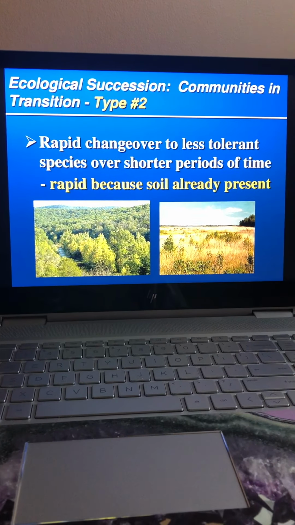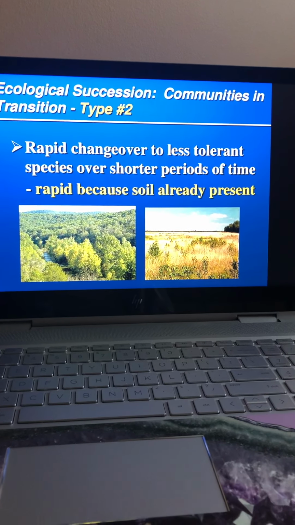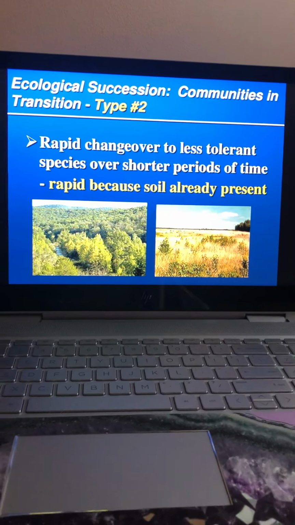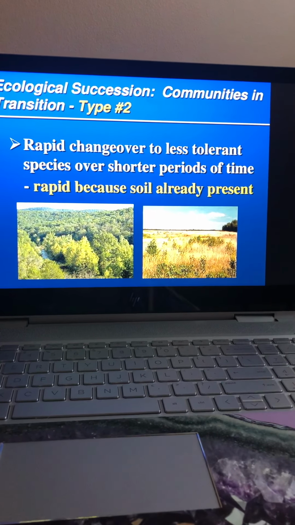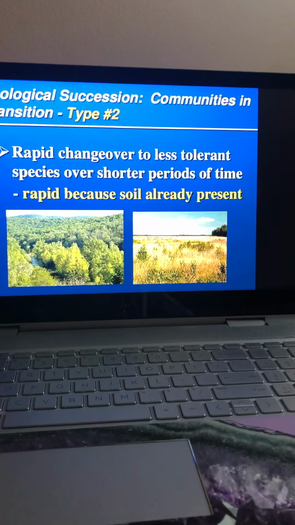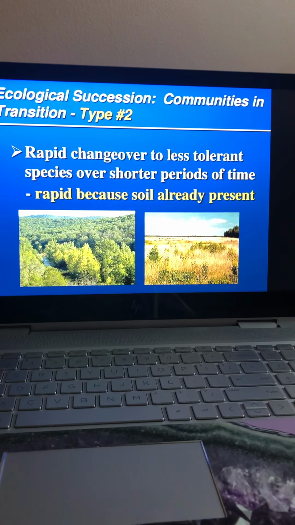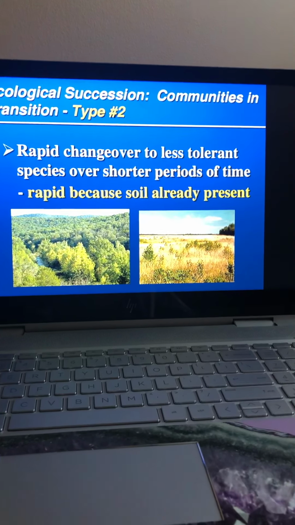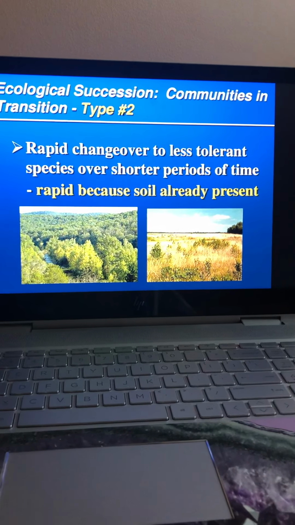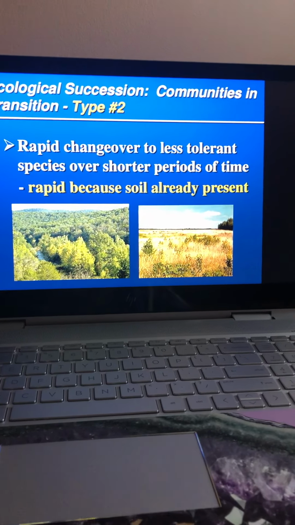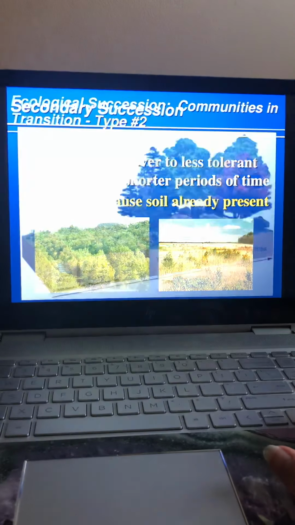Secondary succession is the rapid changeover to a less tolerant species over shorter periods of time, and it's rapid because the soil is already present. So it's not going to take as long as primary succession, because with primary succession you're starting with nothing, and then you're going to get to that climax community, that forest. With secondary succession, you already had the forest, a fire came and destroyed it, or a tornado wiped that whole area out, and now it will grow back, but it won't take as long. So secondary is much faster.